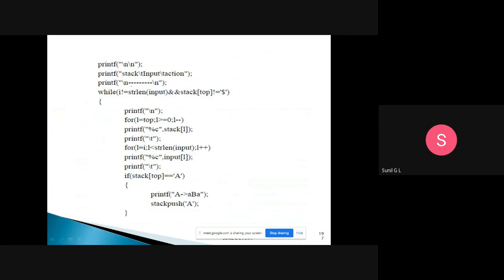Now we need to do the parsing. Whatever table we have discussed, the same thing we are doing in this parsing. We are taking three table headers: stack, input, and action. So they are making a table with stack, then input, and then here an action. So three things they are doing.